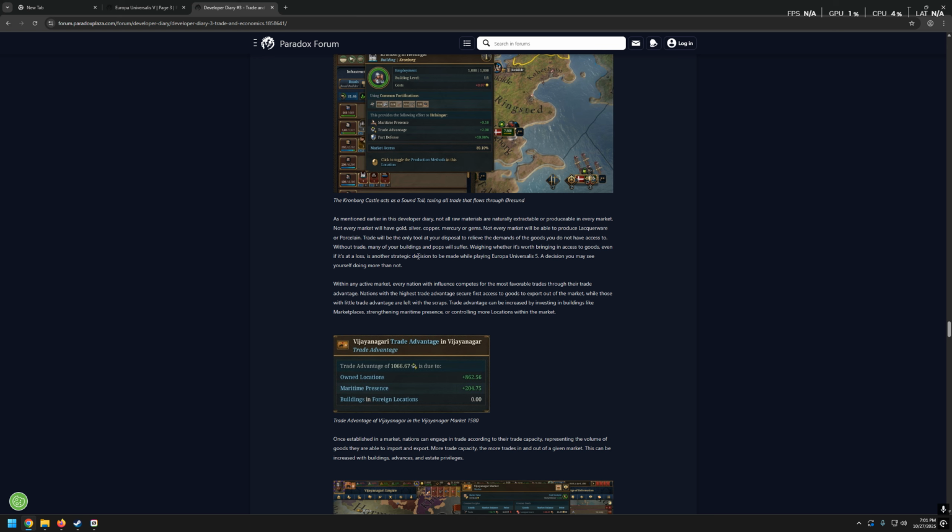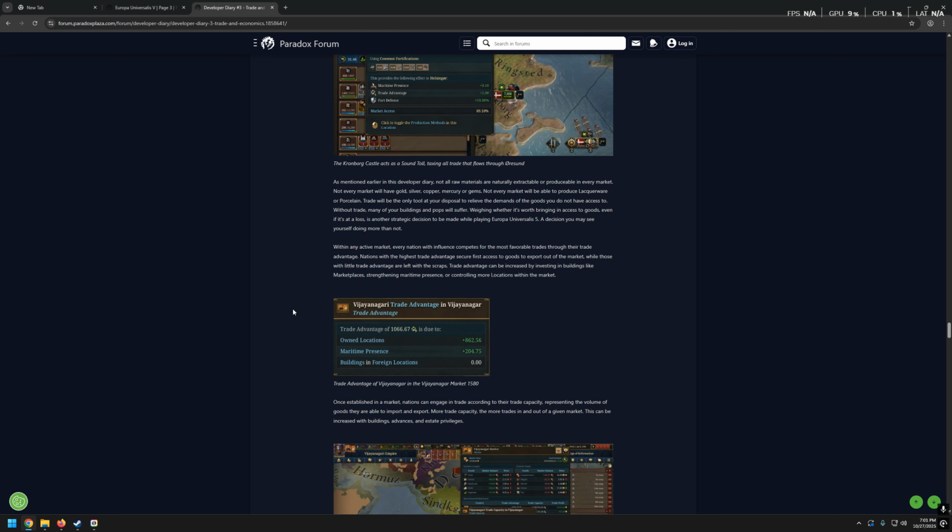Or porcelain. Trade will be the only tool at your disposal to relieve the demands of the goods you do not have access to. Unfortunately, that's true. Also, well, there's always colonization possible. But it's still trade, right? If you want to bring something from colonies. Without trade, many of your buildings and pops will suffer. Weighing whether it's worth bringing in access to goods, even if it's at a loss, is another strategic decision to be made while playing Europa Universalis 5, a decision you may see yourself doing more often than not.